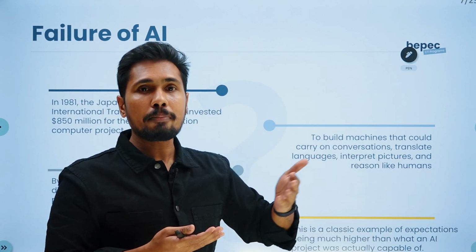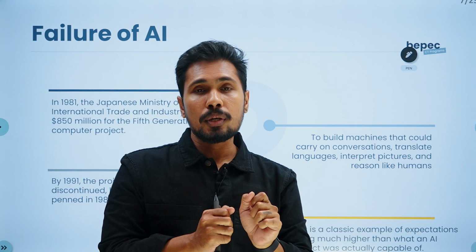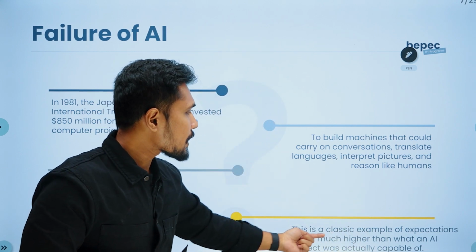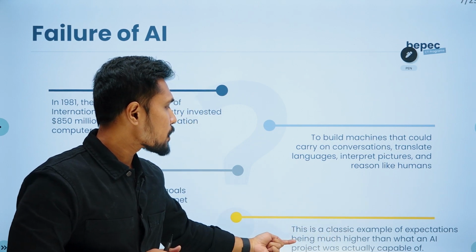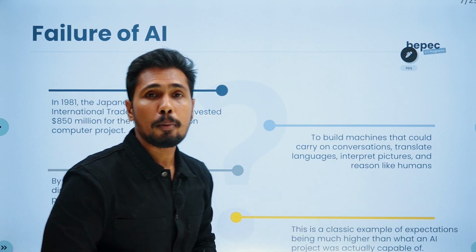Machine translations are happening, language translations are happening, the AI models or these computers are able to interpret images, and they are doing a bit of reasoning. All these are possible. And this is a classic example of expectations being much higher than what an AI project was actually capable of.